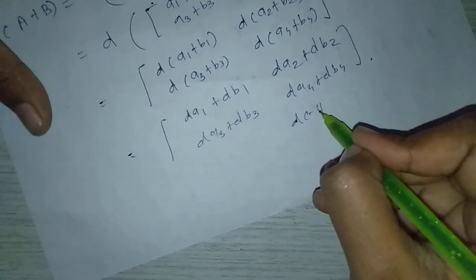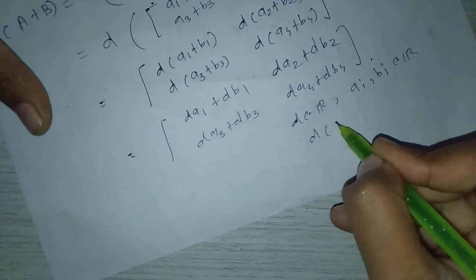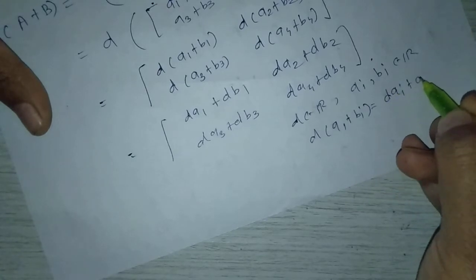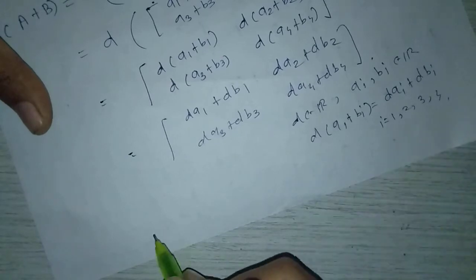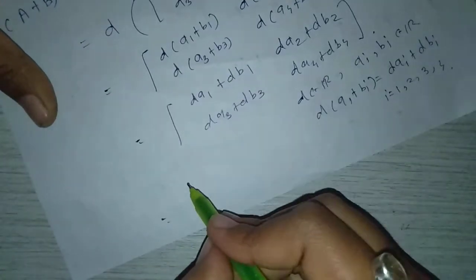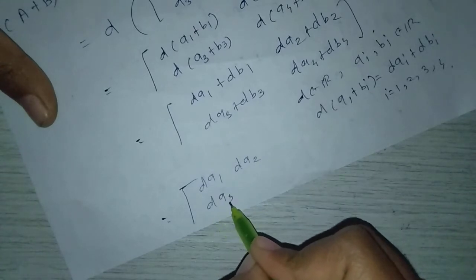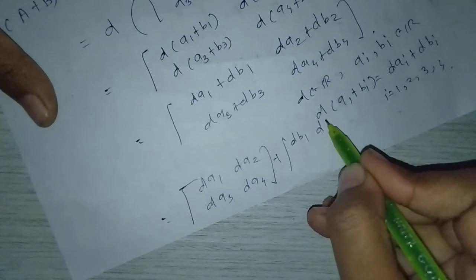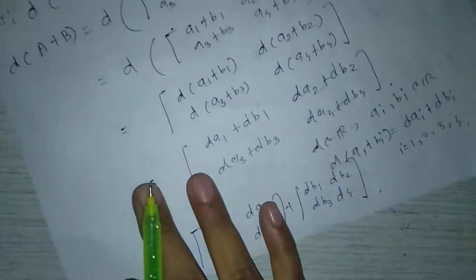Because d belongs to R, ai and bi belong to R, so d into ai plus bi equals d into ai plus d into bi, i running from 1, 2, 3, 4. Now this matrix can be written as da1, da2, da3, da4 plus db1, db2, db3, db4.